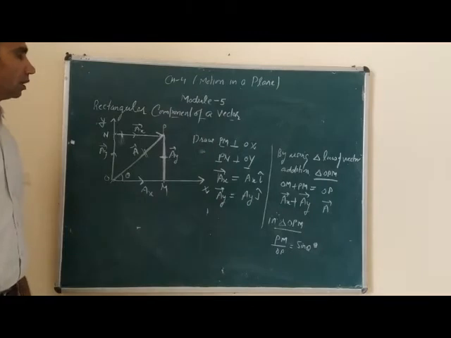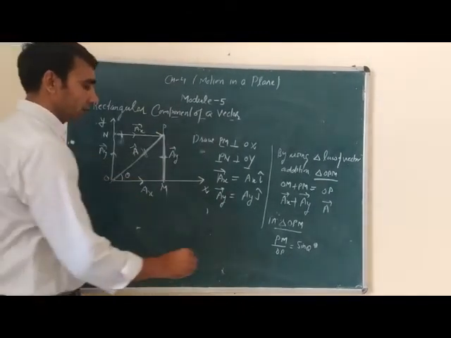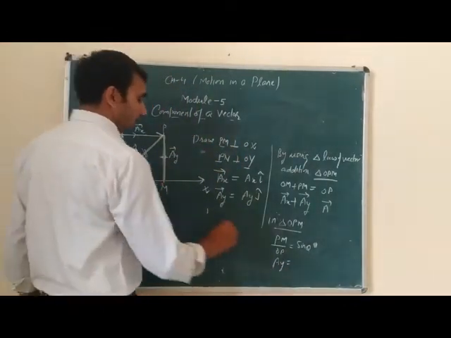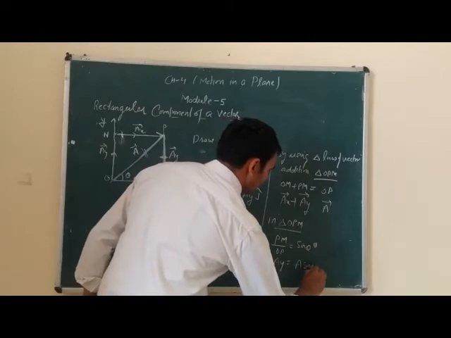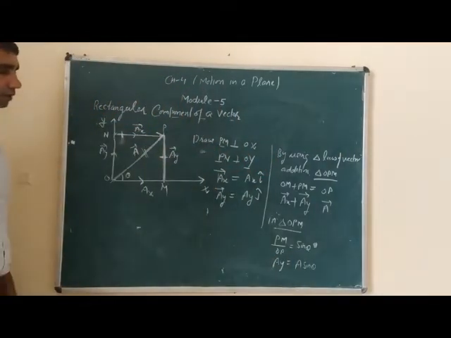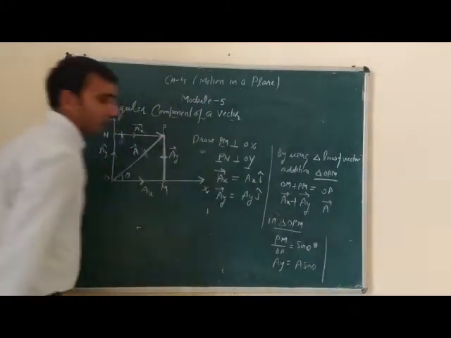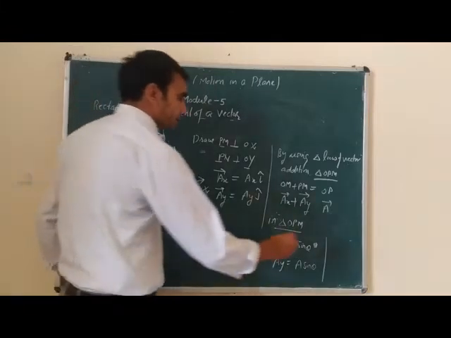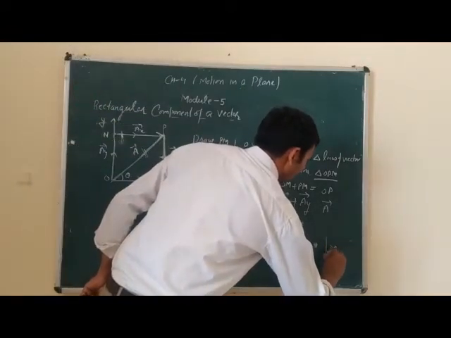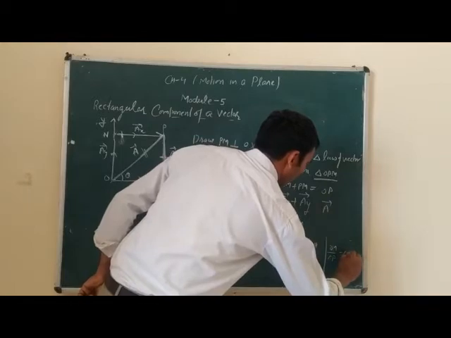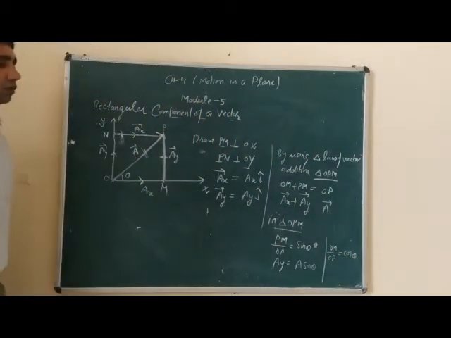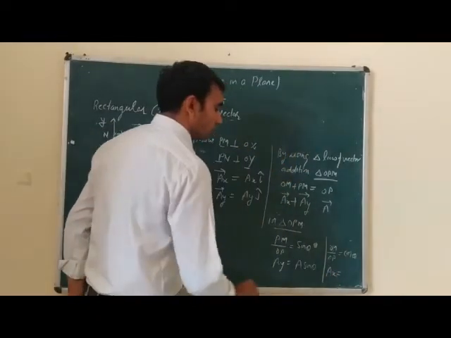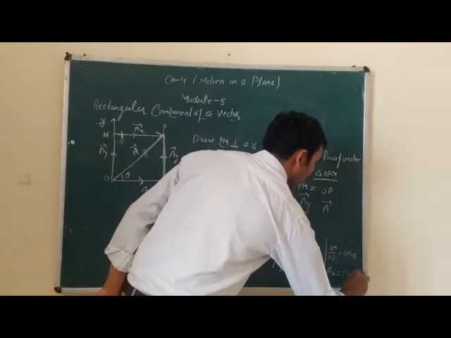PM, which is AY, is equal to A sin theta. Similarly, in the same triangle, OM divided by OP is equal to cos theta. OM, which is AX, is equal to A cos theta.